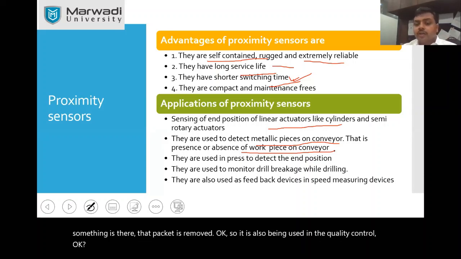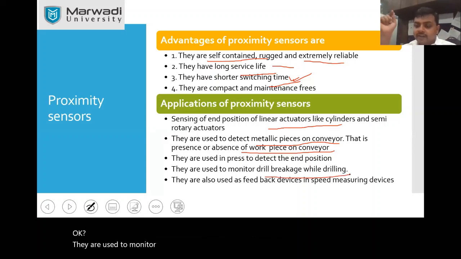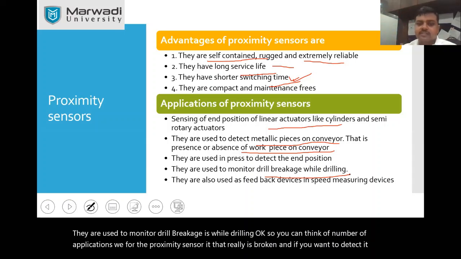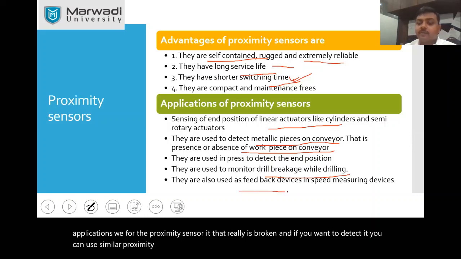They are used to monitor drill breakages while drilling. So you can think of a number of applications for the proximity sensor. If the drill is broken and you want to detect it, you can use similar proximity sensors. They can also be used as feedback devices in speed measuring devices.